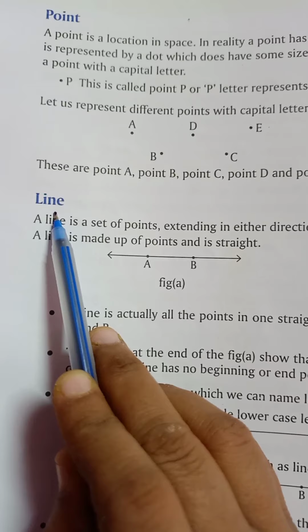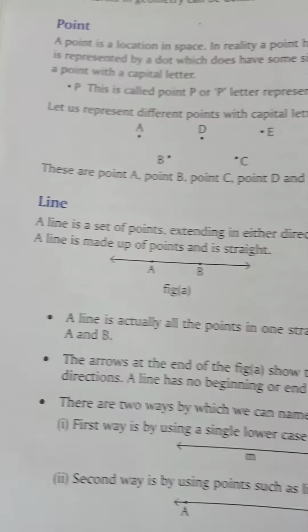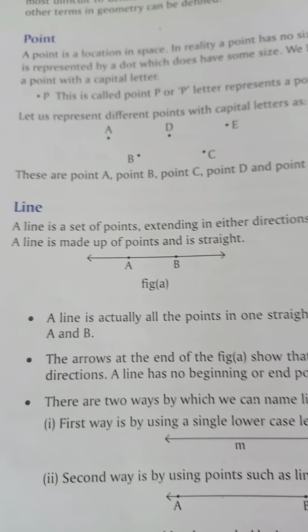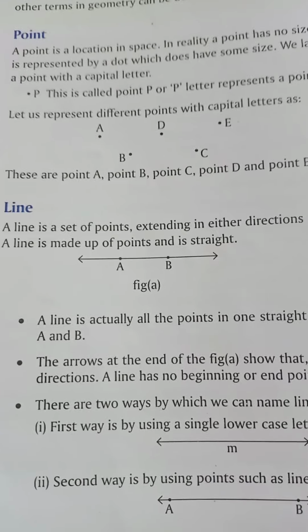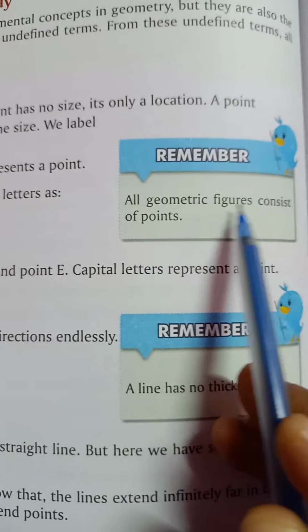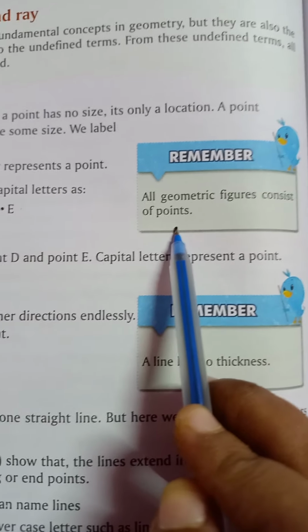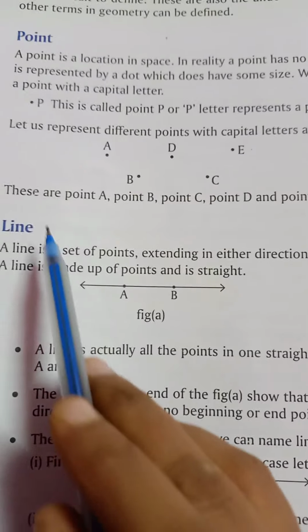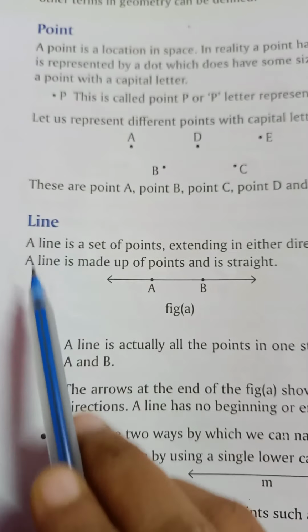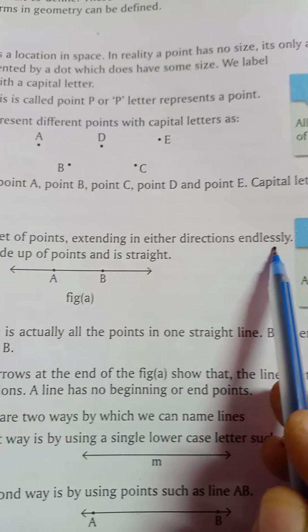Next is line. You have to remember one thing: all geometric figures, it may be line segment, ray, plane, anything, all geometric figures consist of points. जितनी भी geometric figures हैं सब point से मिलकर बनती हैं बेटा. Line. What is a line? A line is a set of points extended in either direction endlessly.